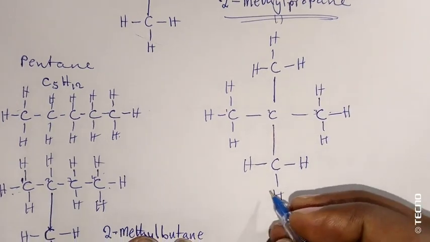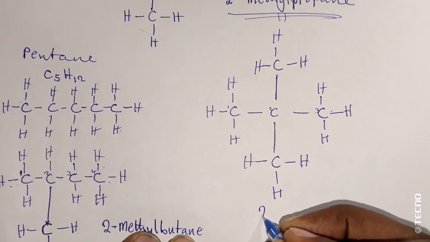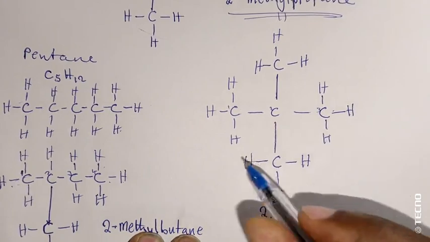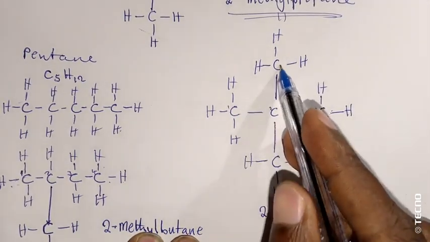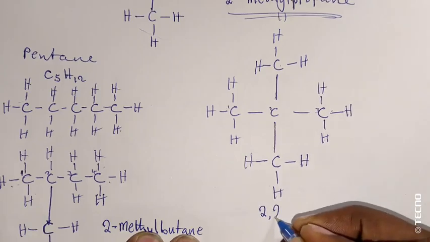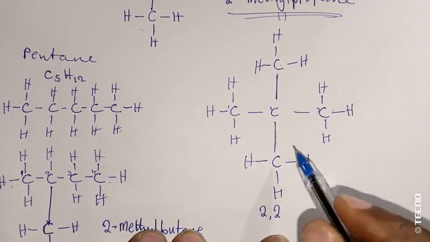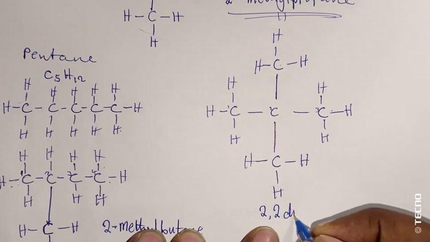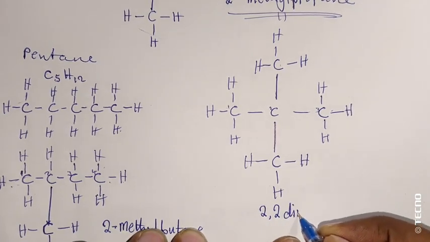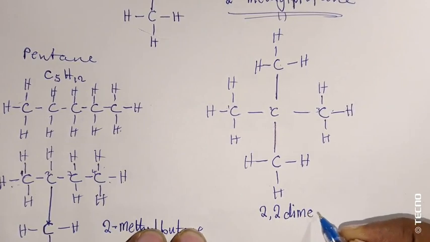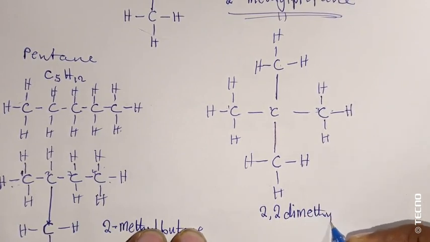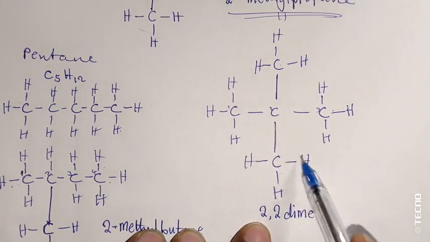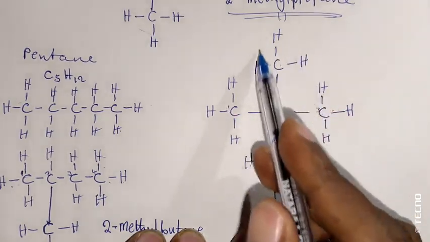So naming this one, it will be 2, then comma again 2 on the other side. Since it's 2,2, it will be dimethyl, one for this methyl and one for the other methyl.